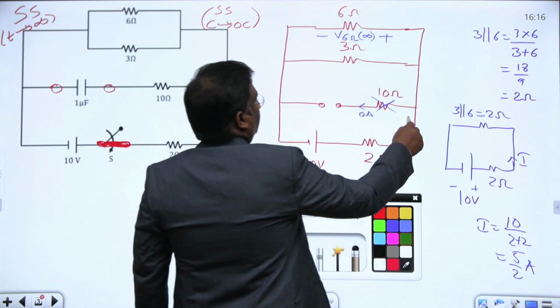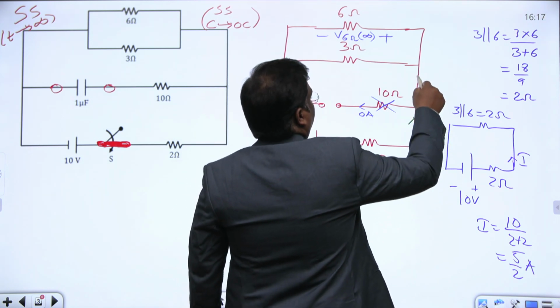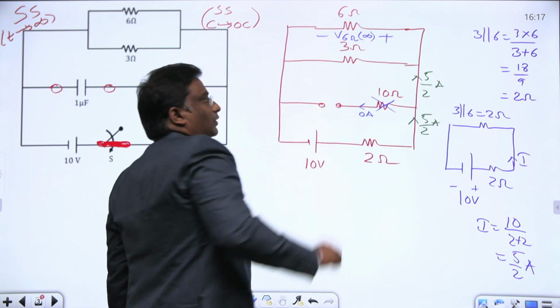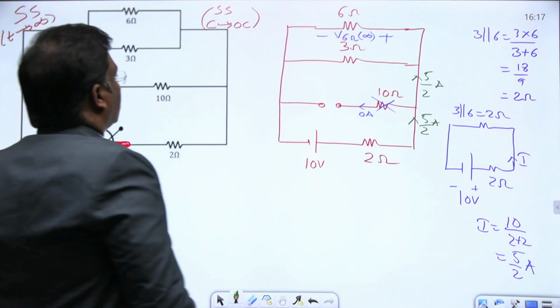This current supplied by the source is 5 by 2 amperes. This 5 by 2 amperes is seeing 3 ohms and 6 ohms. How are they connected to each other? Both are in parallel, so we use the current division rule. Tell me what is the current flowing.